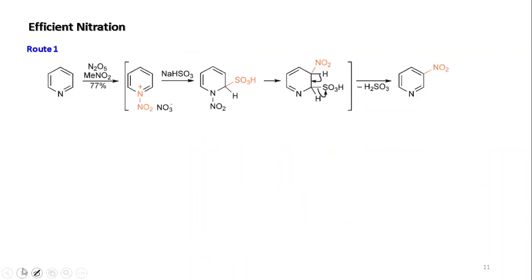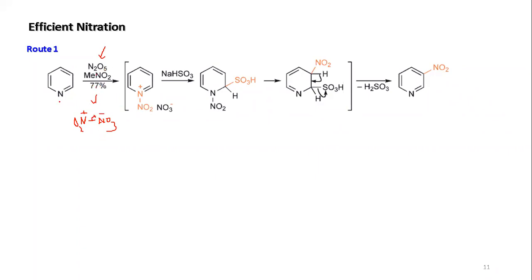Now, how to do the efficient nitration then? One of the important routes is to use N2O5. Okay, I think you know this one, N2O5. This is the combination of NO2+ and NO3-. So N2O5 gives NO2+ and NO3-, those two components. Okay, so here you generally have this arrangement, and it generally breaks in this way.